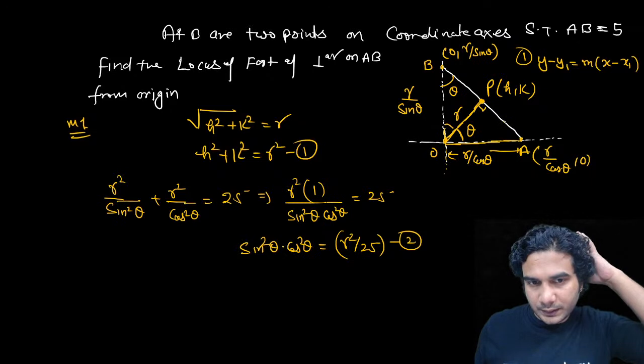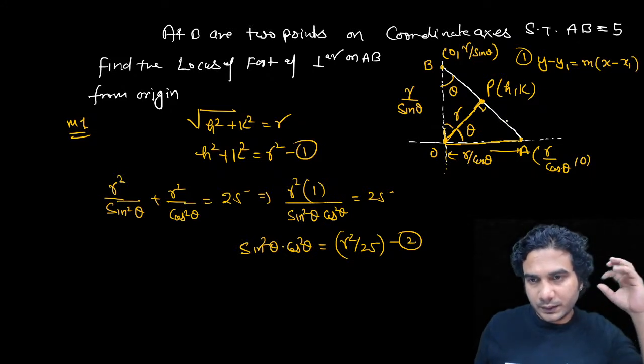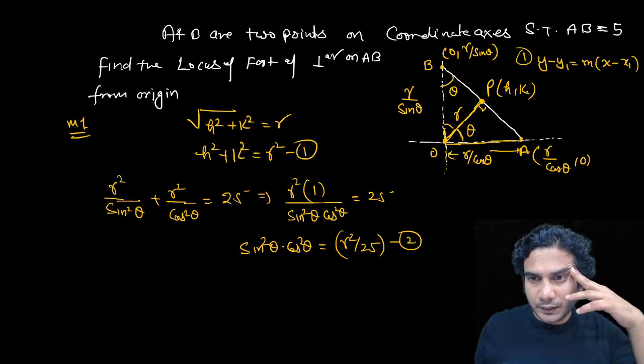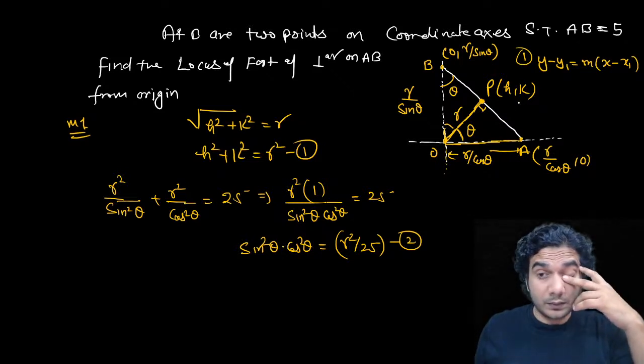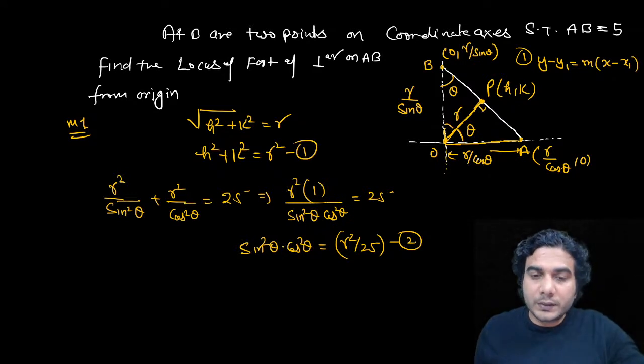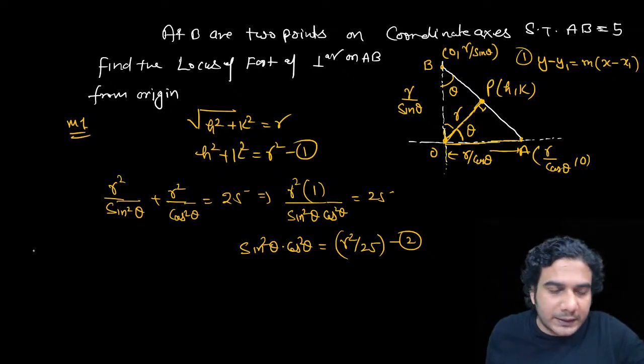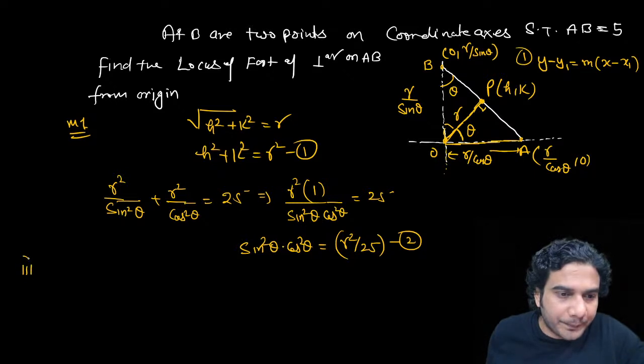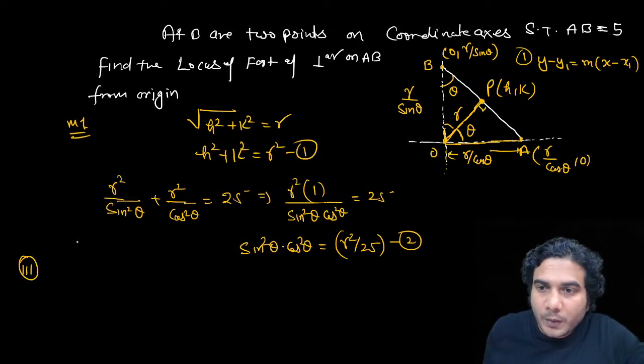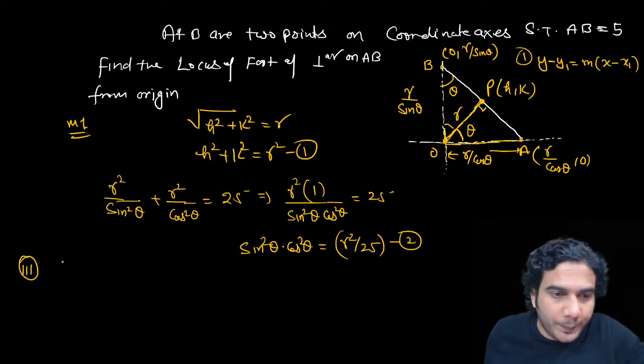This distance I have used, h square plus k square. This I have used. But these 3 points are collinear. So I think I'll have to write one more relation, and that relation is the product of slopes. So this is the second relation, and the third relation is going to be the slope of OP. Slope of OP is k upon h,